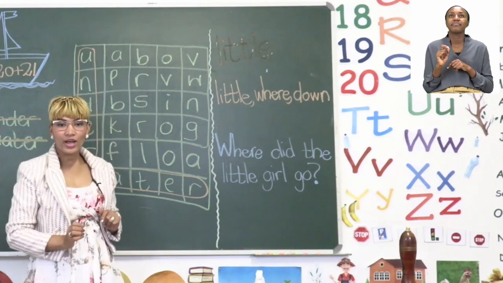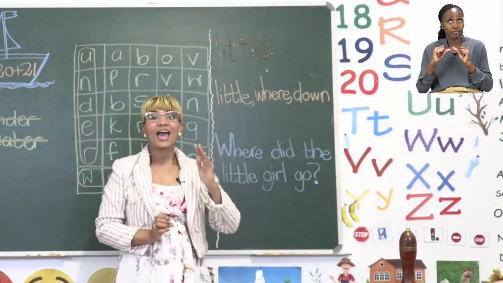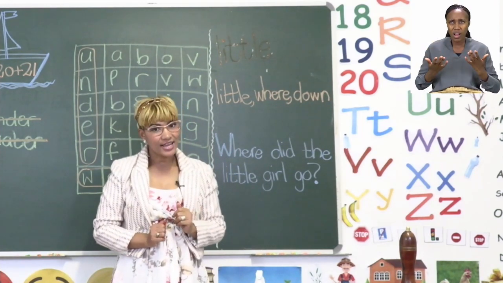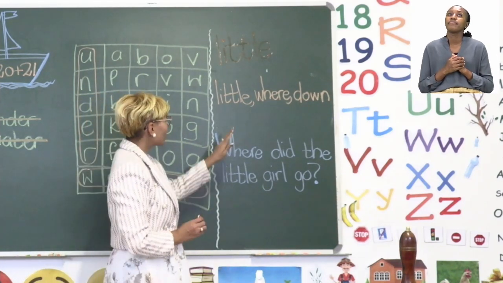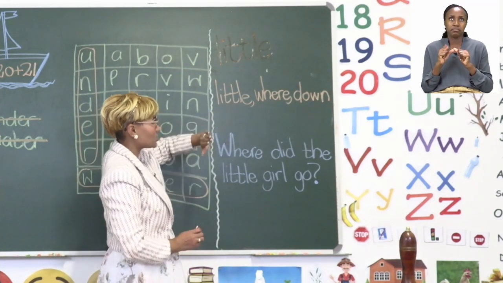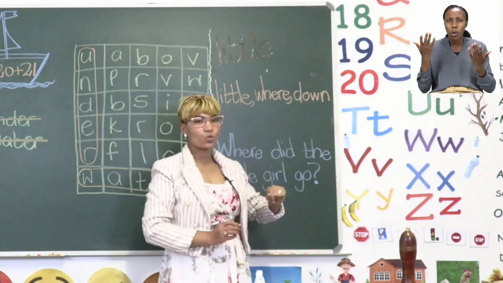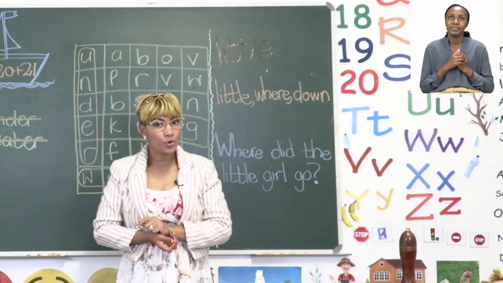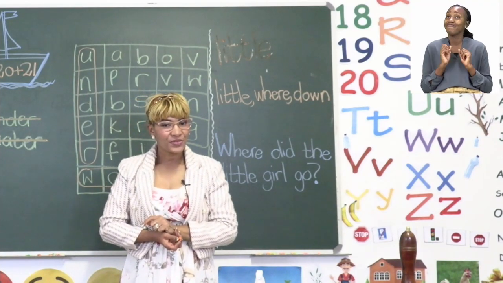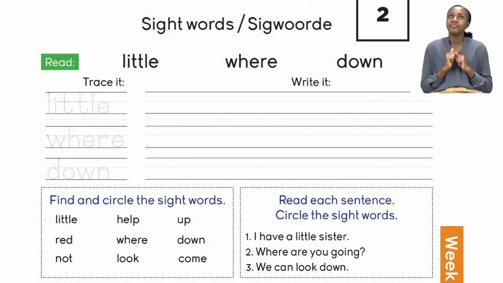Now you have to trace all the other words, the word where and the word down as well. And when you are done tracing your words, you have to write in the word little, the word where, and the word down in the spaces provided on your booklet. All right. Now let's look at the next part of this question.